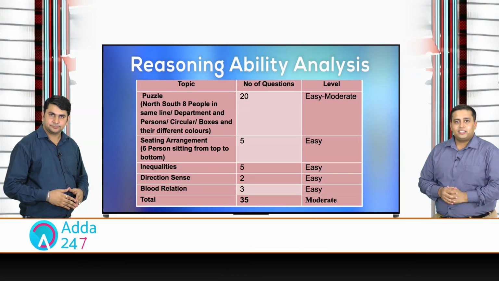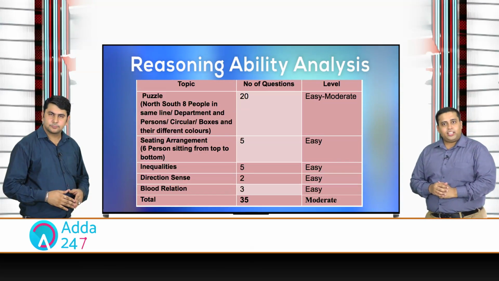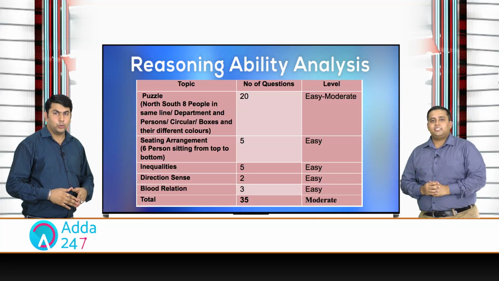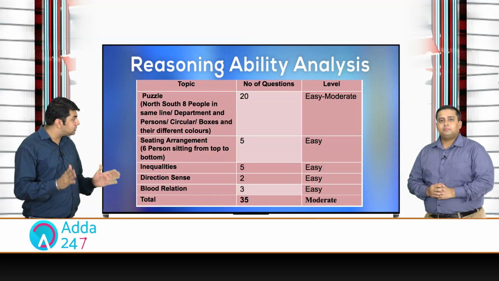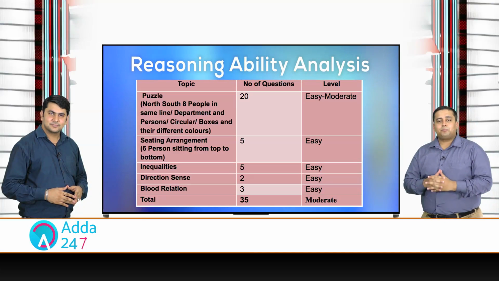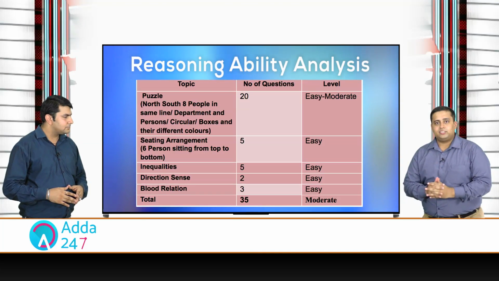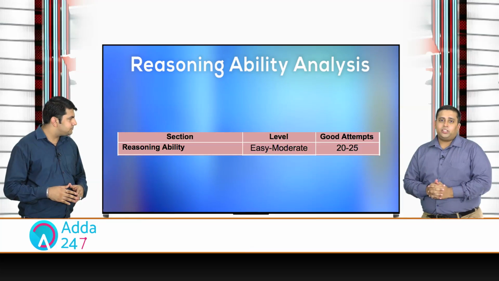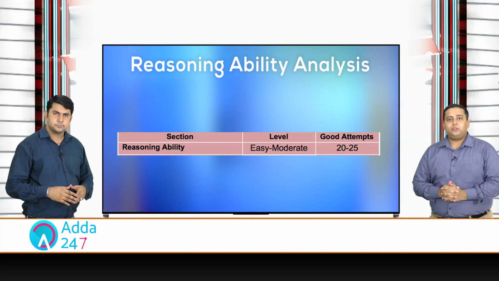In addition to these, there were 5 questions from inequalities and 5 questions based on blood relation and direction sense. Okay, so what should be the time management for a student? In this type of paper, a student should invest approximately 20 to 22 minutes. So what should be the minimum attempt for this? In my opinion, it should be around 20 to 25.